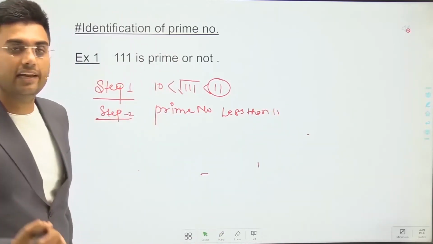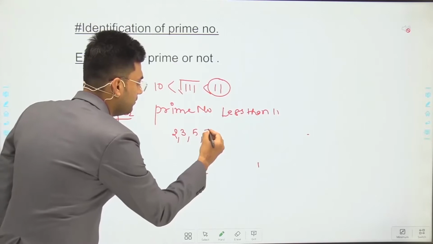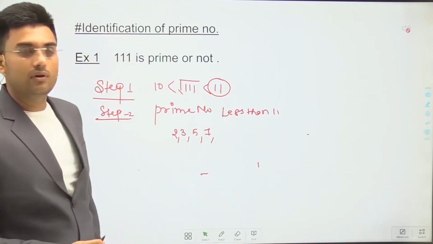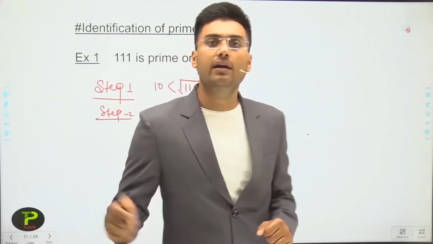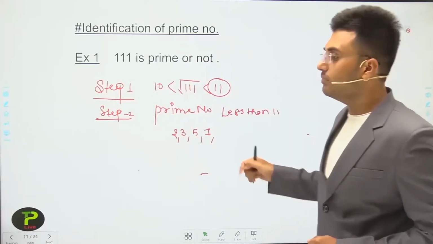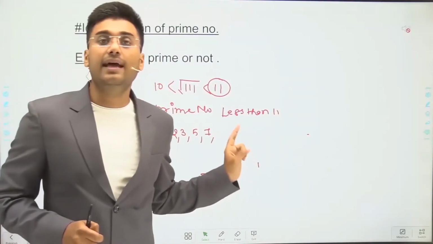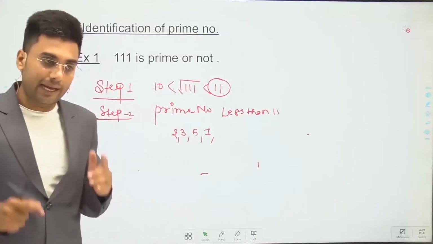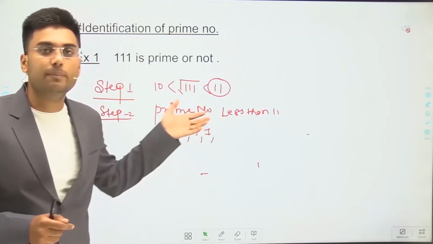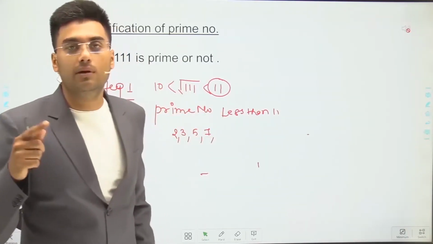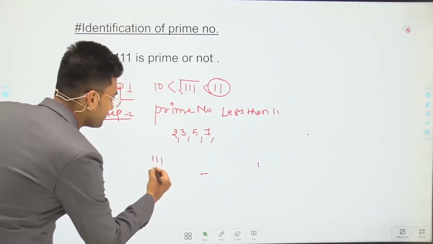Prime numbers less than 11 are 2, 3, 5, 7. Now we have to divide 111 by all these prime numbers. If 111 is divisible by any one of these numbers, then it is not a prime. But if 111 cannot be divisible by 2, 3, 5, 7, which are the prime numbers less than 11, then it is a prime number. So let's check, can 111 be divisible by 2?